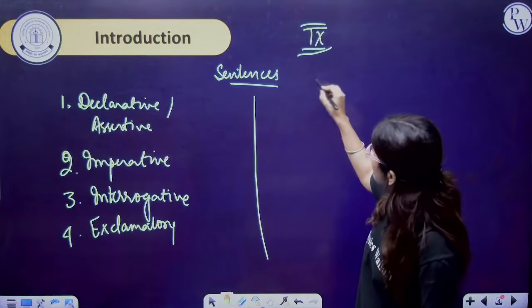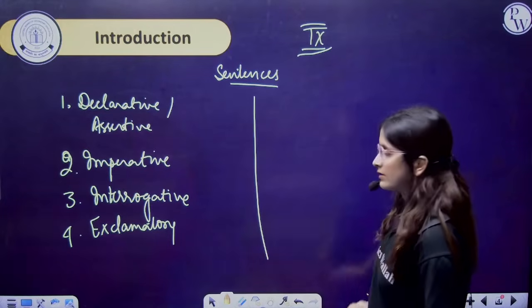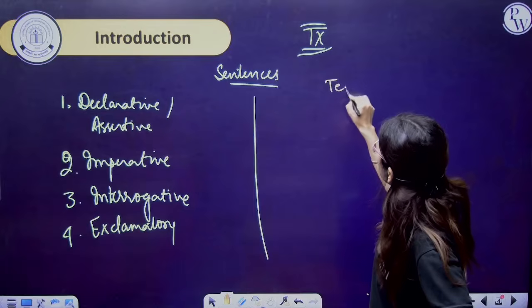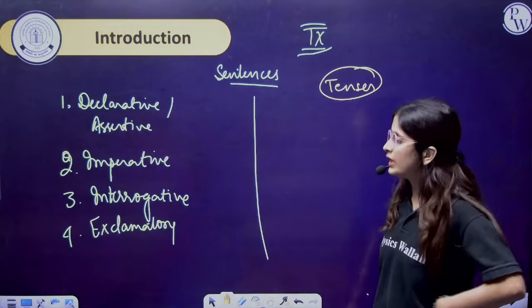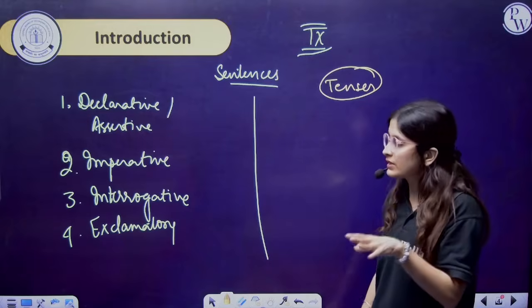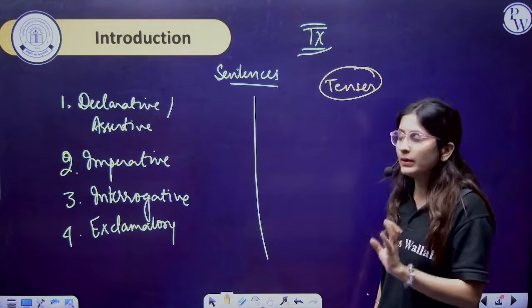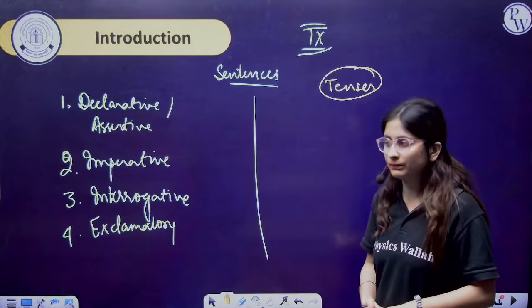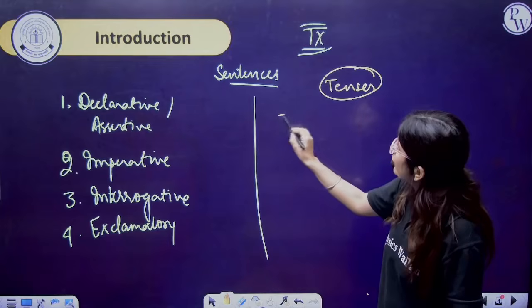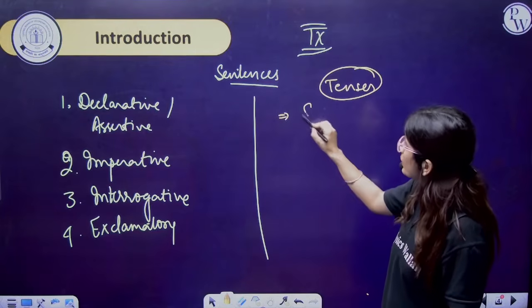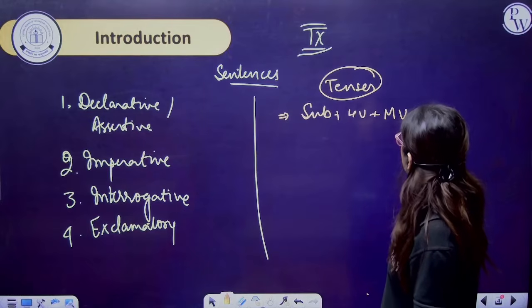But on the tense basis, these are solely dependent on tenses. We are generally dealing with declarative, imperative, interrogative, exclamatory, but we are discussing for the simple one. For example, if we are writing any sentence, we do subject plus helping verb plus main verb plus object.